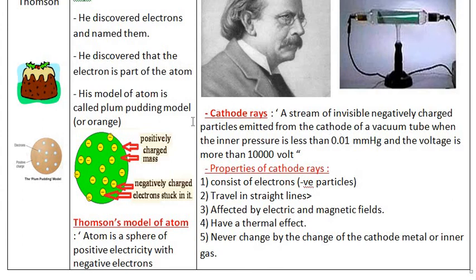So he introduced a model called Thomson model. This model states that the atom consists of a positive ball, positive sphere, and electrons, negatively charged electrons, are embedded inside.